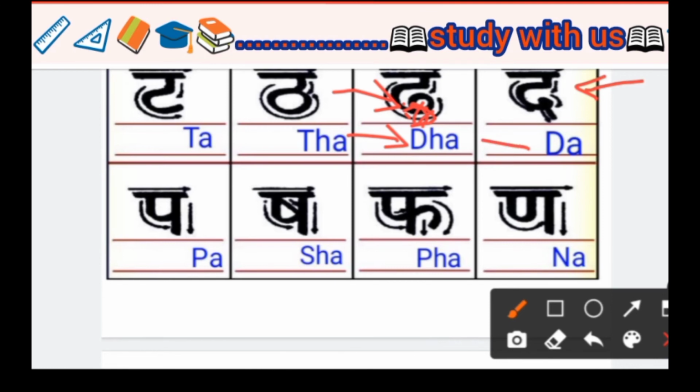In English we write it DA, Da. And Da is the same as Dha. Da we write this way, and this is Dha, and we only draw one line, so it is converted to Da. In English we write it DA, Da.